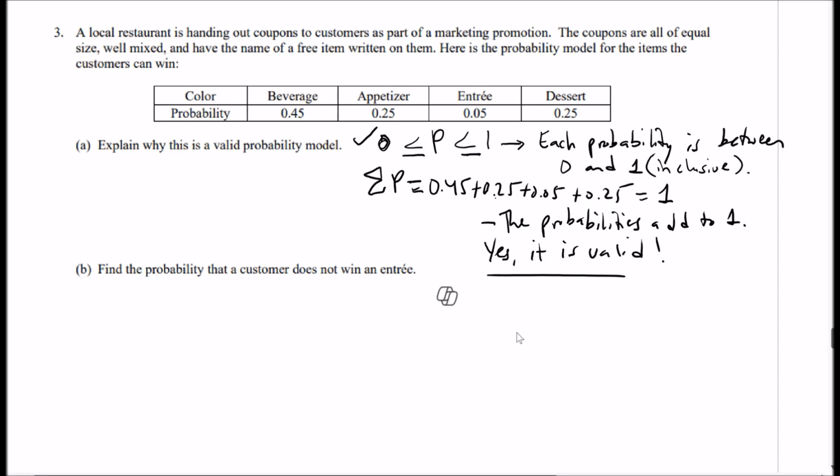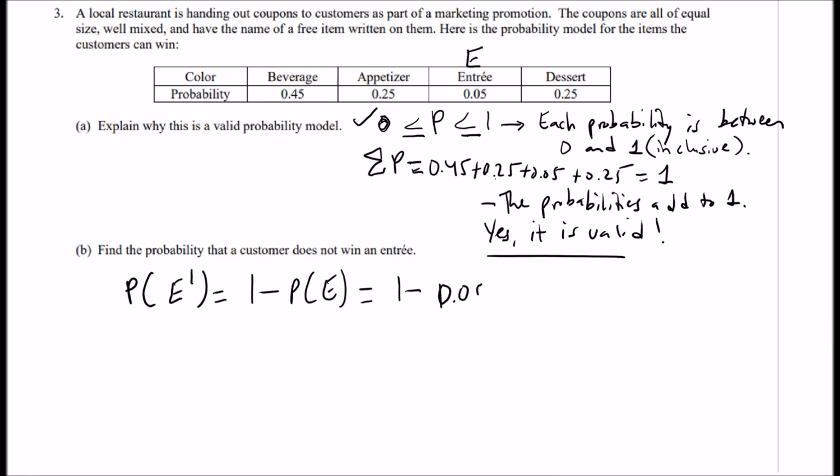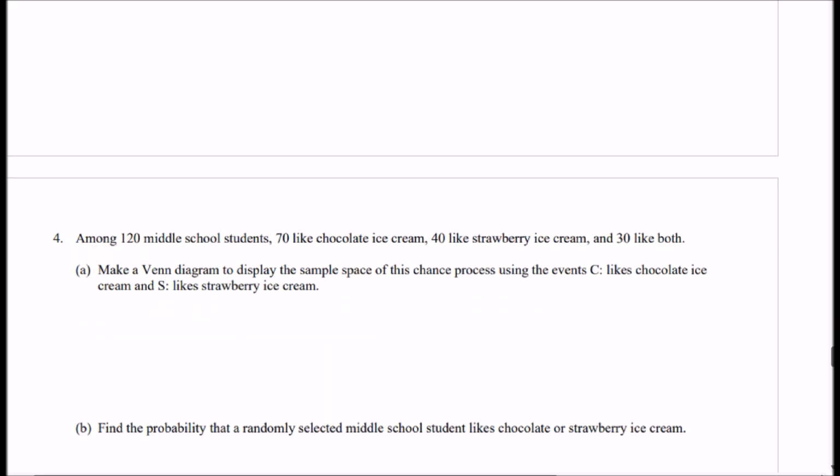Okay, find the probability that a customer does not win an entree. So this is E for entree, the probability of not entree. All right, so the probability of E prime is equal to 1 minus the probability of E. That's the complement rule. So 1 minus 0.05 is 0.95. All right, that's it for number 3.